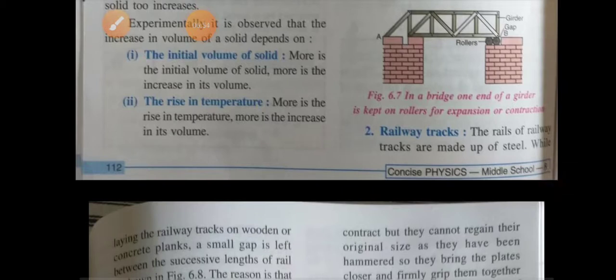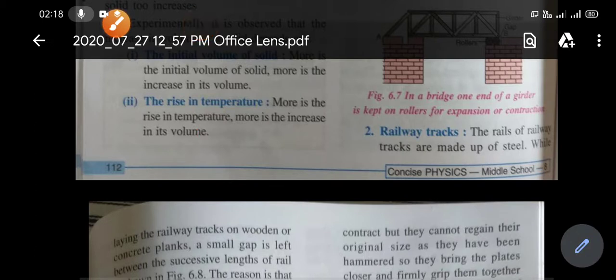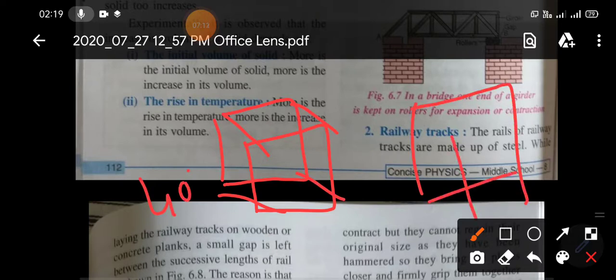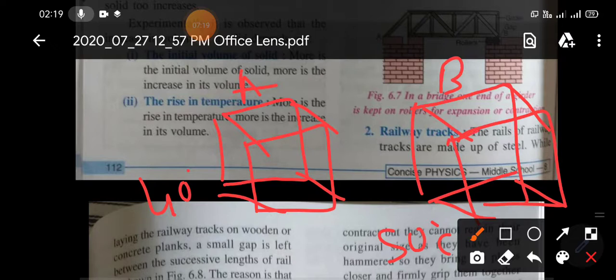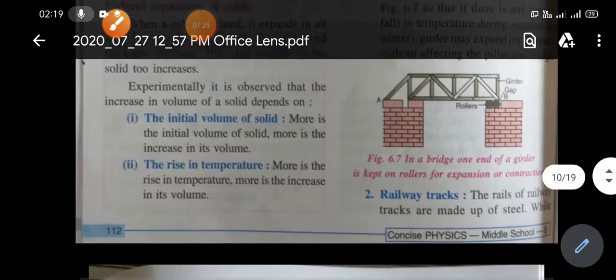The second is rise in temperature. The same thing we have discussed previously. Suppose you have two cubes. If you heat one cube at 40 degrees C and another cube at 50 degrees C, suppose cube A and cube B, the volume of cube B will increase more. Why? Because you are giving more amount of heat to cube B. So that means the more the rise in temperature, the more the increase in its volume.